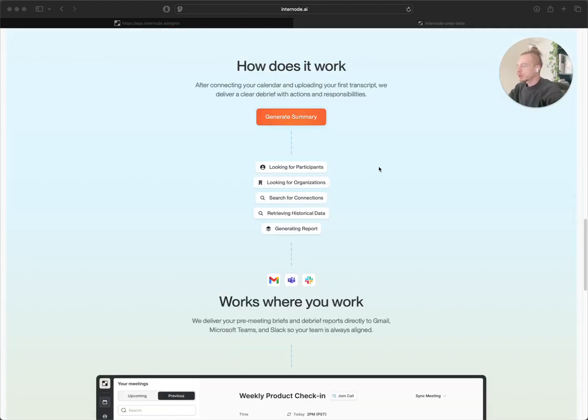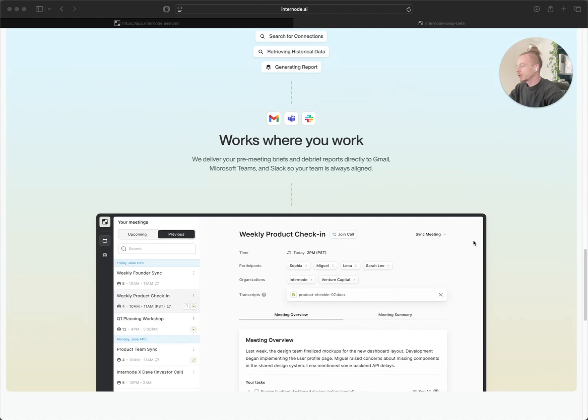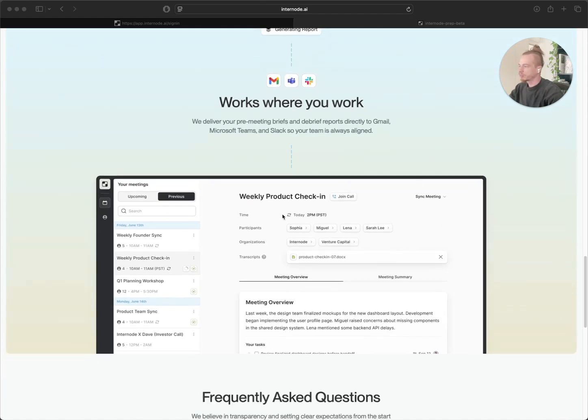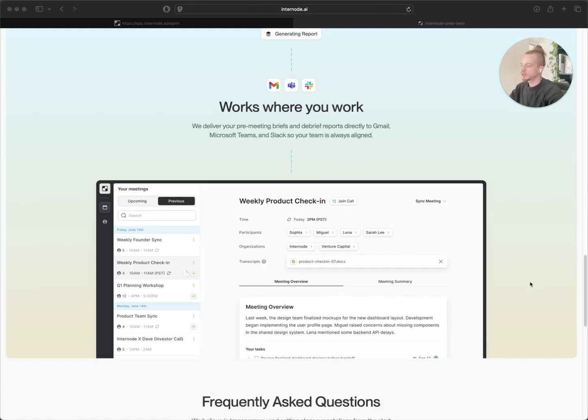So how does Internode work? When you connect your calendar information and also transcripts to Internode, we are conducting research for each participant, organization, and also all of the connections that we see inside the meeting. We are retrieving all of the historical data from the transcripts that we have, and also we are generating a report for you. You can either use Internode, our platform, to check the reports and also the tasks and insights, or we can send you these via email or any type of platform, for example, Teams or Slack.